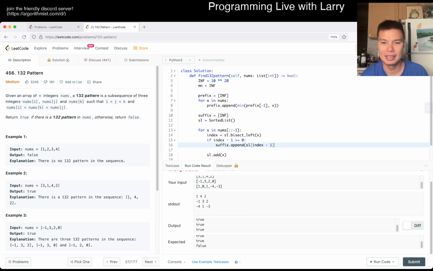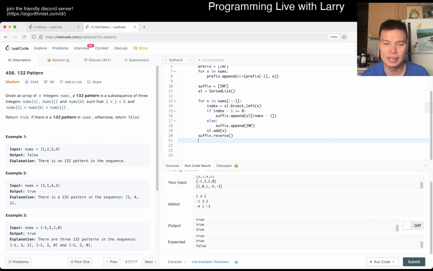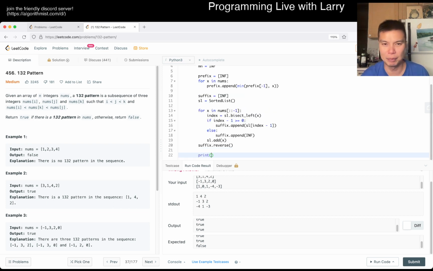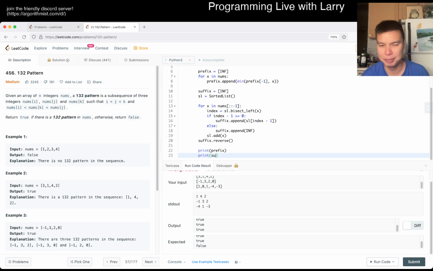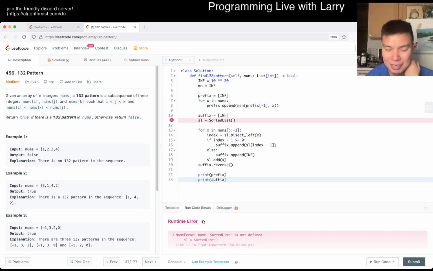That's going to be this, and then we go backwards, and then we just reverse the array. Else. And then now we can take a look at the prefix and the suffix together.